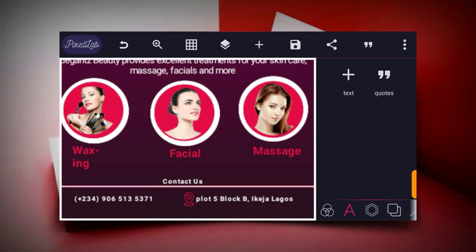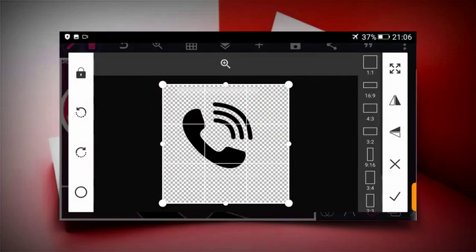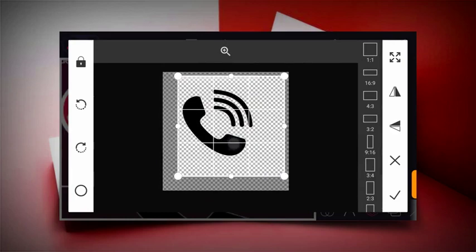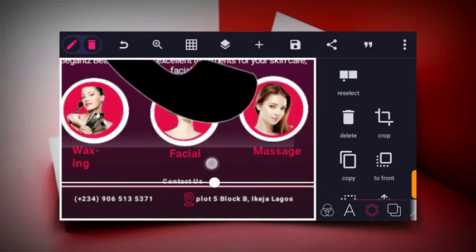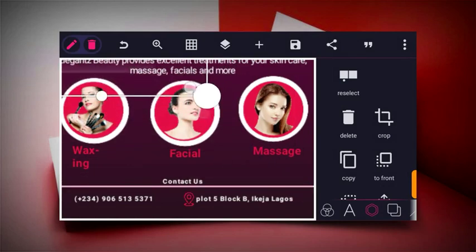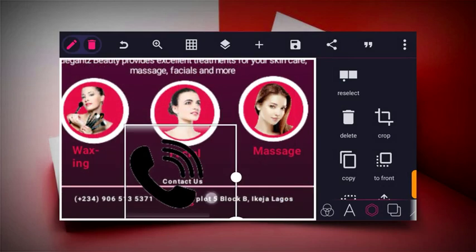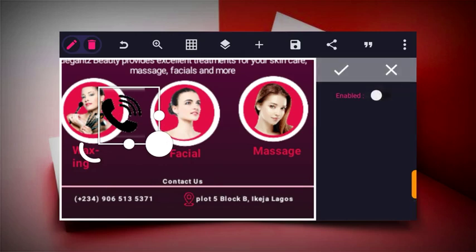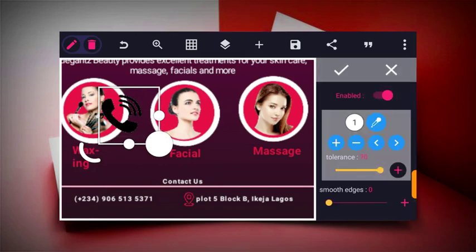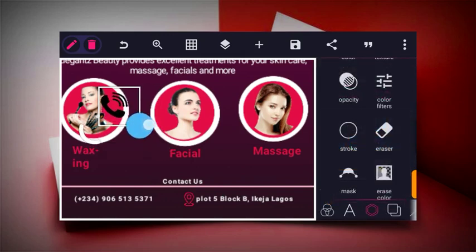Then the next thing to do now is to import the phone icon. So import, reduce. I didn't erase this well either. So click on erase color to make it perfect, and erase it.